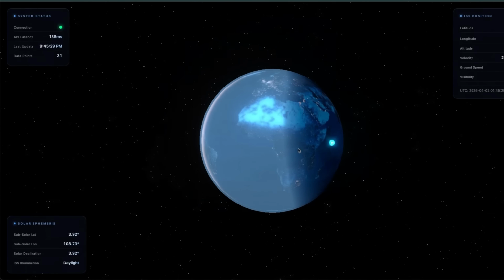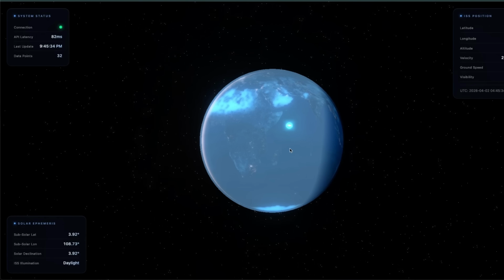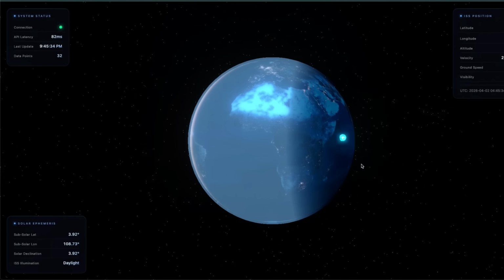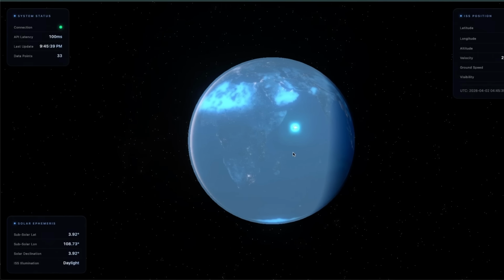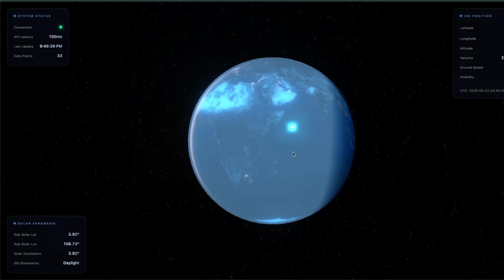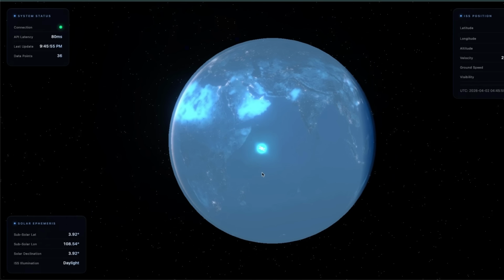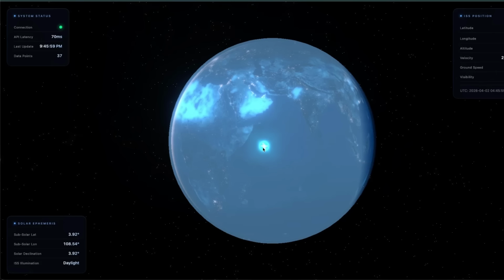Now, here's the output from Qwen 3.6 for exact same prompt when it was wrapped around in a harness. And this is pinpoint accurate. So here's Africa, and International Space Station is moving towards Asia. This is basically the exact same position.